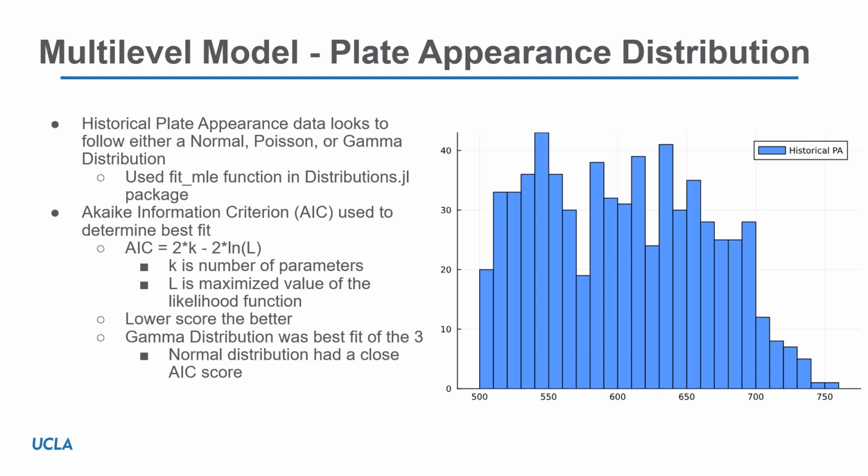Initially, we were just going to choose random numbers between 502 and the maximum plate appearances ever seen in a season. But we figured that wasn't the most accurate way we could simulate plate appearances for a 2025 season, and rather it'd be better if we could simulate following an actual distribution based on our data. So that's why we ended up going with this.